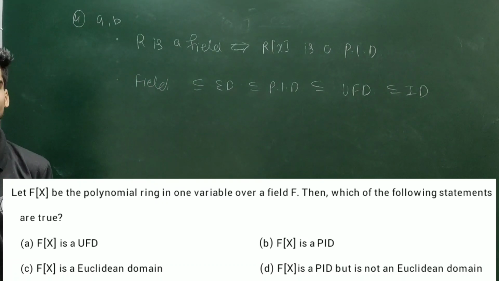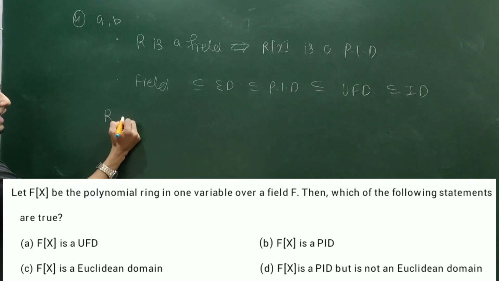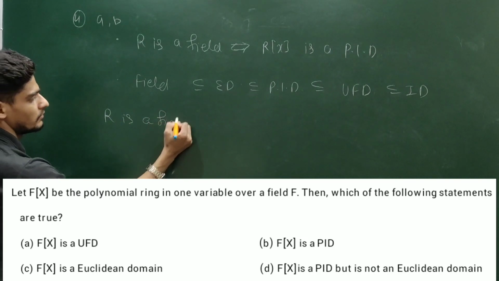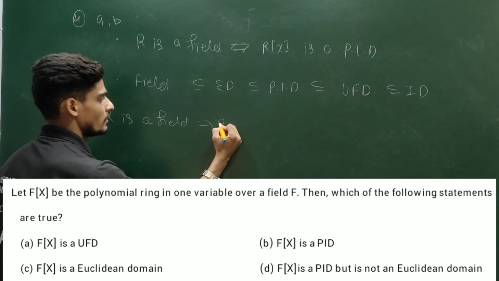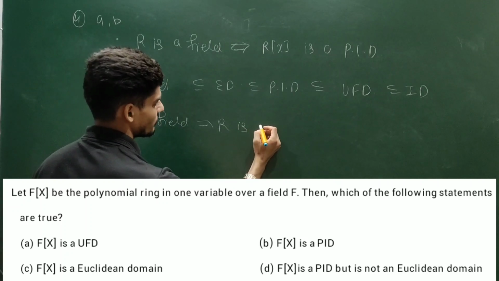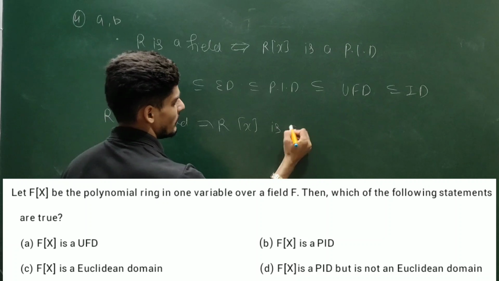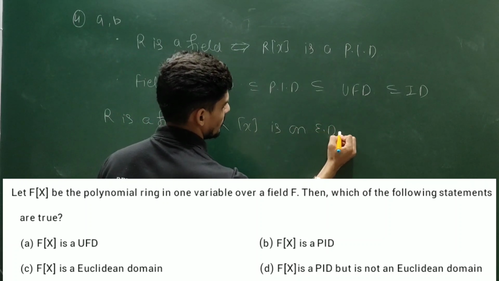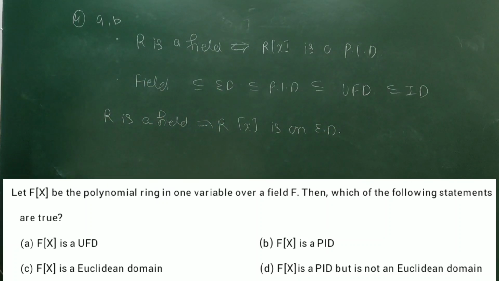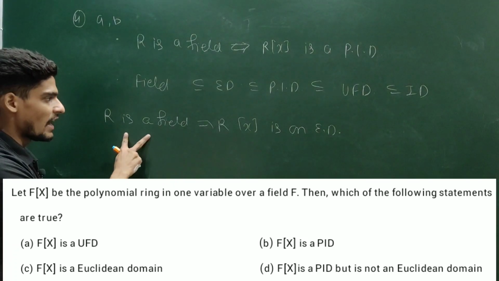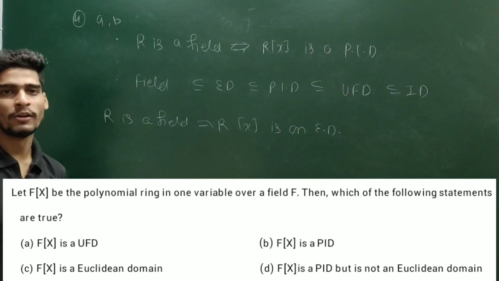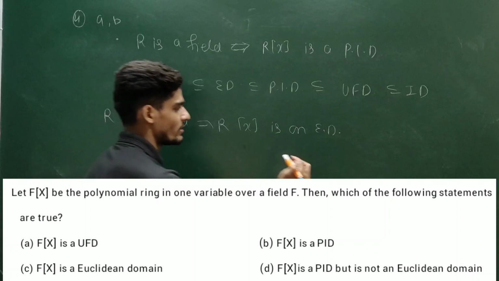What can you say for this? If R is a field, this implies R[x] is a Euclidean domain. Why? Whenever R is a field, you can always define a Euclidean norm on this structure.